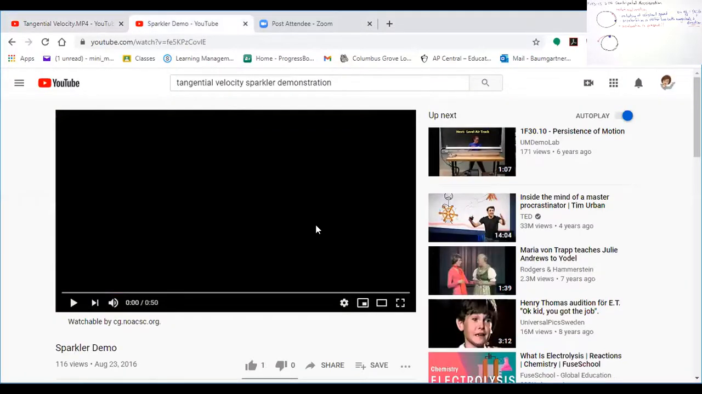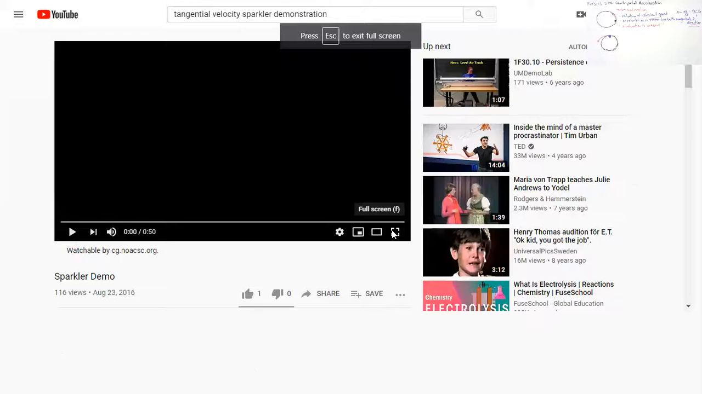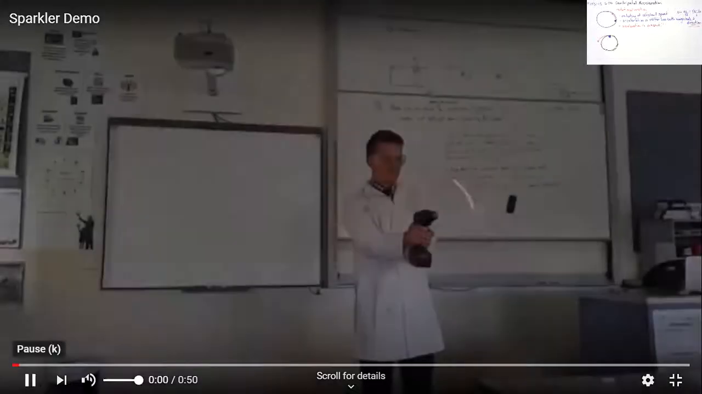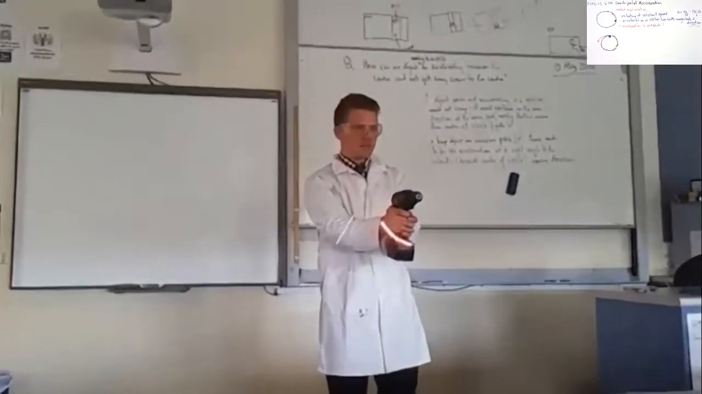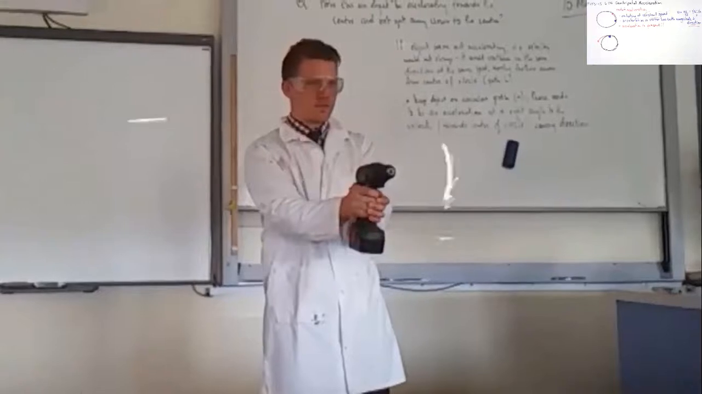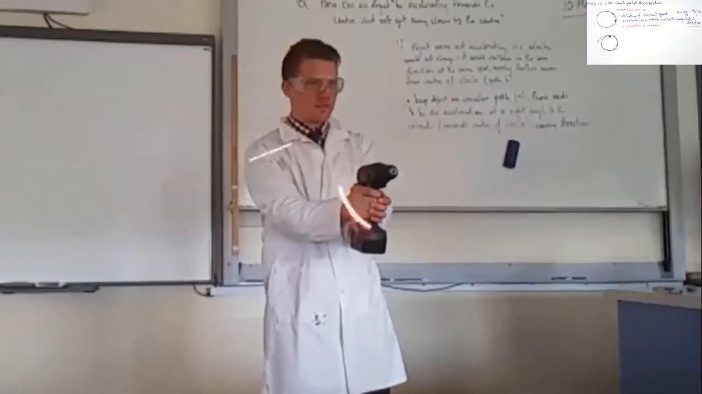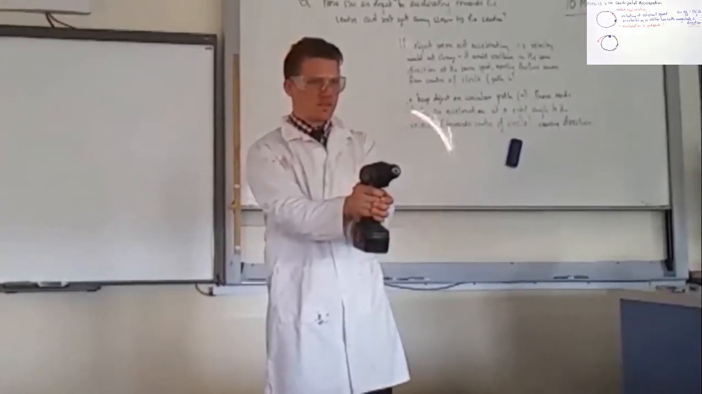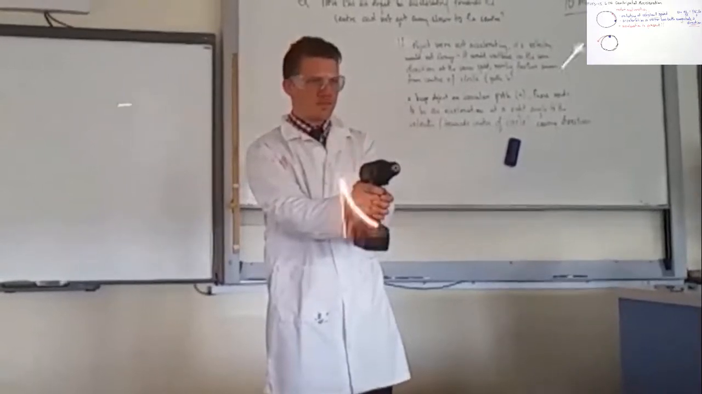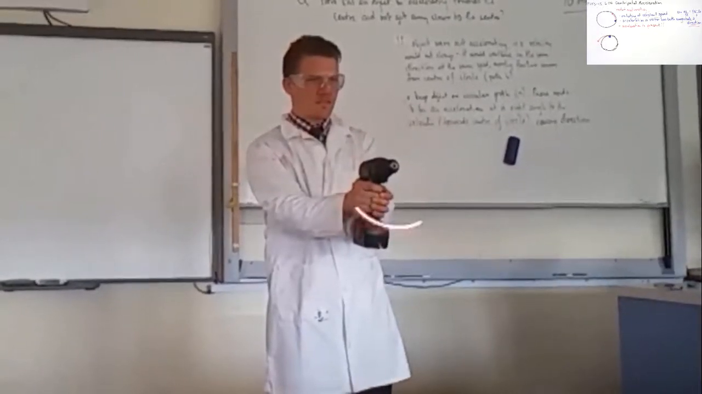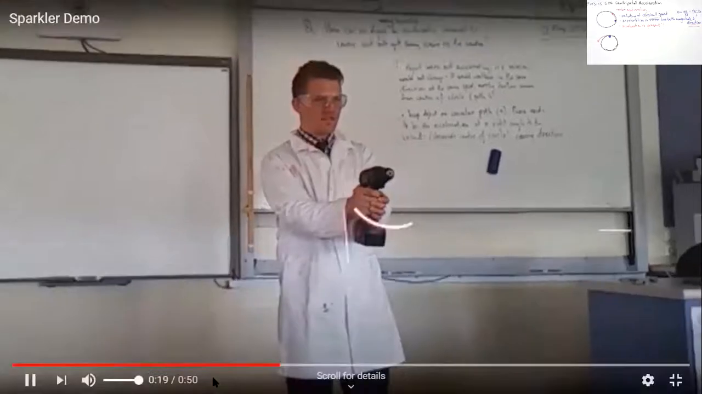What they've done is they've taken a sparkler and put the sparkler on a drill, and bits of the sparkler fly off. So look at the path the sparkler bits take. Do you see that they're flying off in a straight line? So contrary to what a lot of you thought, when something is released from circular motion, it leaves it in a straight line.